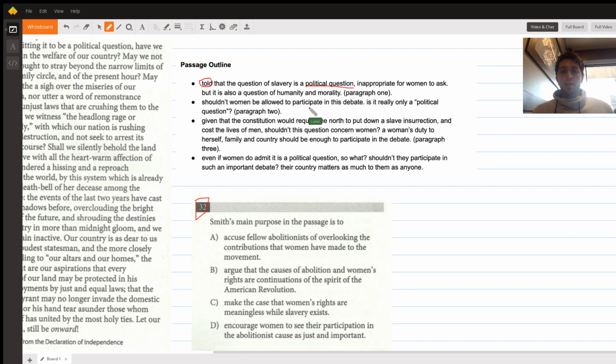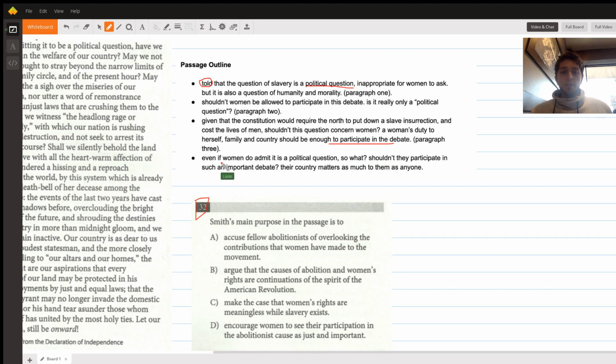Paragraph 2 says, should women be allowed to participate in this debate? And then she challenges it. She says, is it really only a political question? Next one, given that the Constitution would require the North to put down slave insurrection, this is a specific example she's using, cost the lives of men, should this question concern women? Basically, her point here is that, let's say, for example, there was a slave insurrection in the South, the men of the North would be required to intervene, which would affect the women in the North, right? So she's making this case like, how can it just be a political question if it's going to impact their daily lives? The lives of their families, etc. It's like, isn't that a concern, right? Isn't her duty to herself, family, and country enough to participate in the debate?